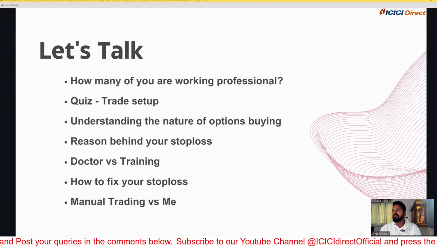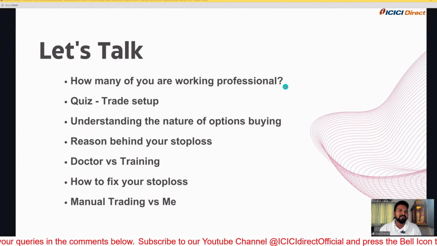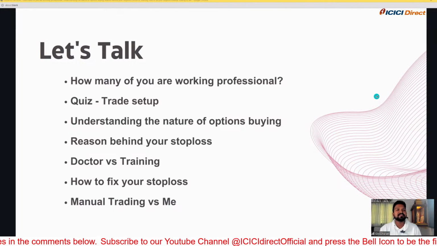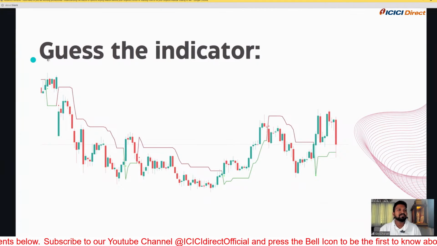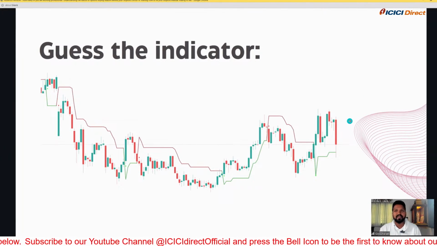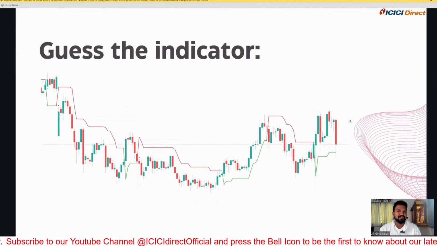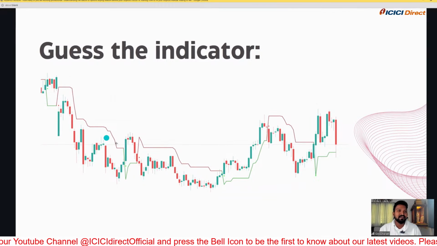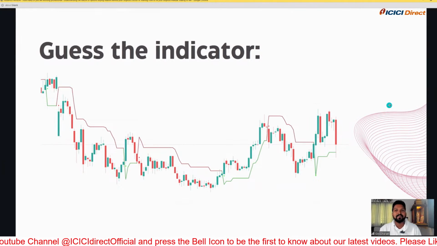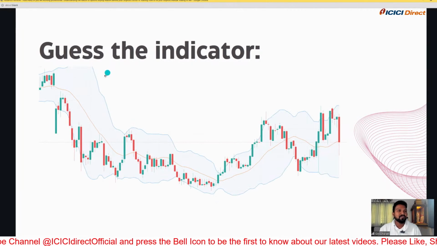I'm pretty sure at least 90% of the people here are working professionals. So for you, I'll start the session with a small quiz. This is one of the indicators. I hope you can guess it; you can pause for a while and type your reply in the chat box. This is the Super Trend indicator, and this one most of you might know.